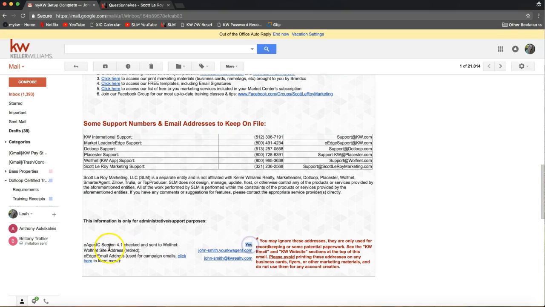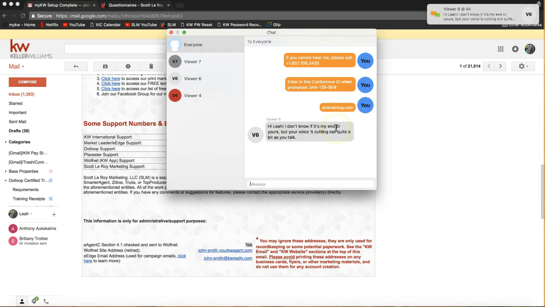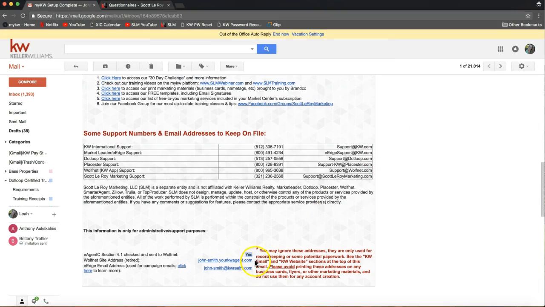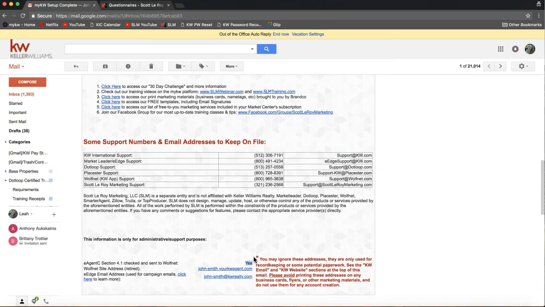But where I'd like to point out is this top option here on the bottom that says eAgency section 4.1 checked and sent to WolfNet. And we will either have yes or no on this right here. Now, where this really comes into play is, of course, setting up their WolfNet IDX. However, what I want to talk about here is their MLS ID being... let me see here. What I wanted to talk to you guys about next is having your agent's MLS ID entered into the white pages.